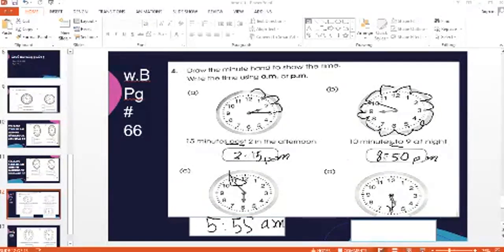See, it's better. This time my minute hand is better. And now mention the time in the given clock. That's also very easy. Half past means 5 6s are 30. So you will just do it directly. The time in the given clock is 5:30. And what timing do they show you? Afternoon. Afternoon means you are going to mention PM. I hope my boys understand this concept. And now, on a serious note, parts E and F are your self-attempt. Do it by yourself.